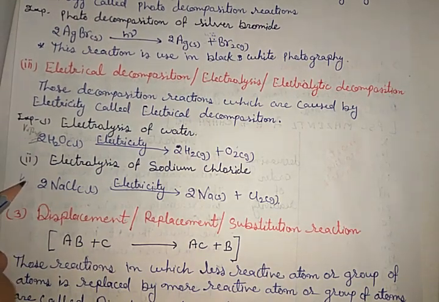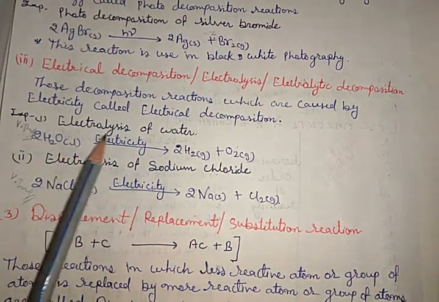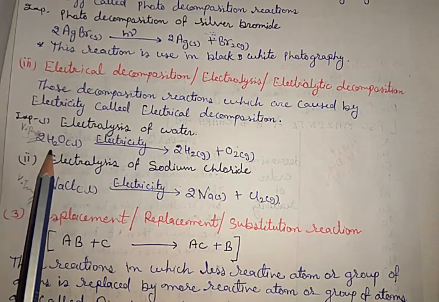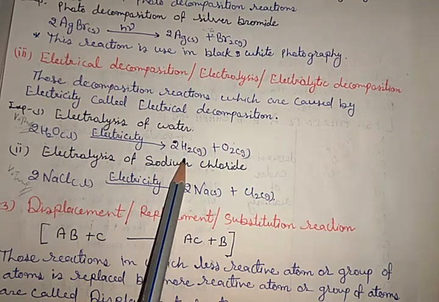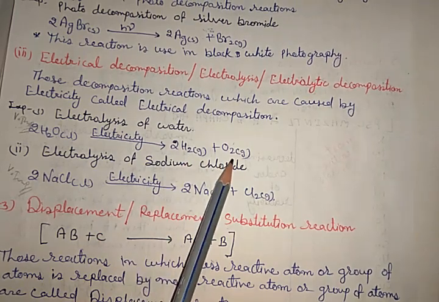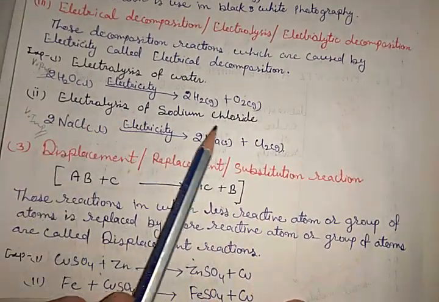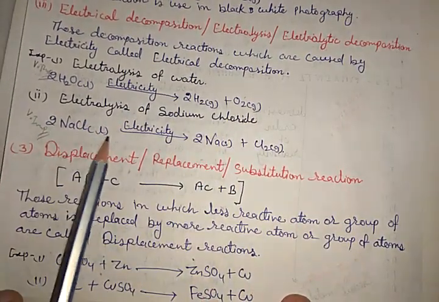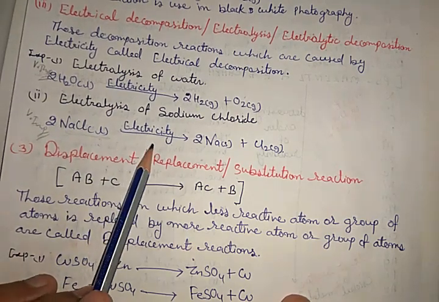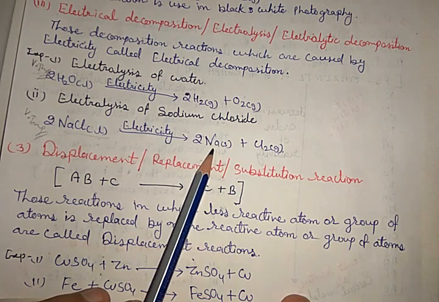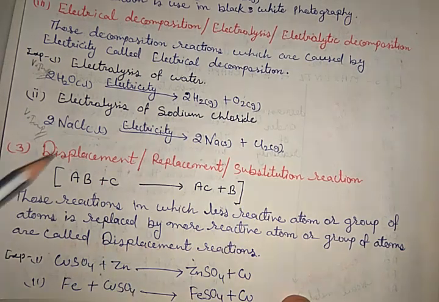And second is also very important. First one is electrolysis of water. When the electricity with the help of electrodes passes through the water, then it dissociates into hydrogen and oxygen. Okay. The next one is electrolysis of sodium chloride. When the molten sodium chloride, which is in liquid state, has electricity passed through it, then it dissociates into sodium and releases chlorine gas. Okay, clear?